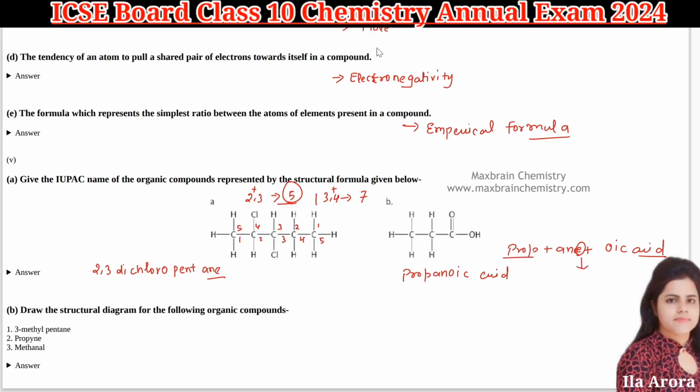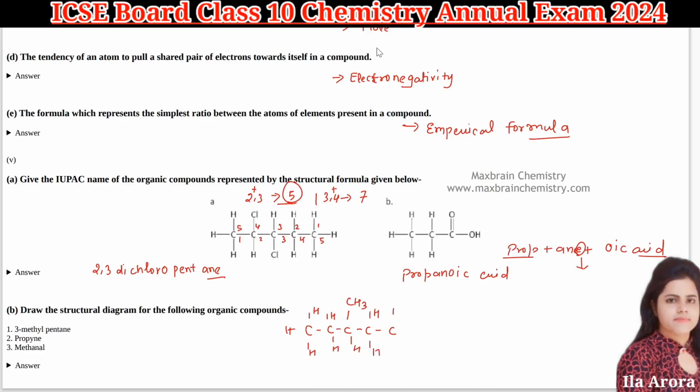Next is draw the structural diagram for the following organic compounds. One is 3-methyl pentane. So pentane means we need 5 carbon atoms in the main chain. 3 means the middle carbon, so it should be 3-methyl, 1 methyl group will be there, and then we just need to add hydrogen to complete the valency of the carbon attached. So here it will be 1, here 2, and then 3.